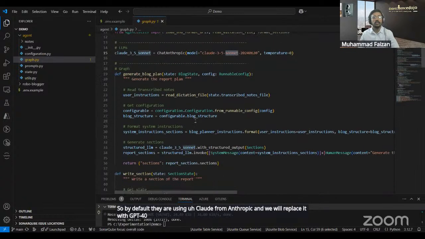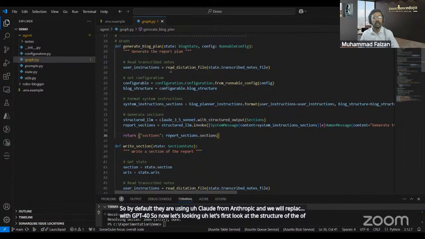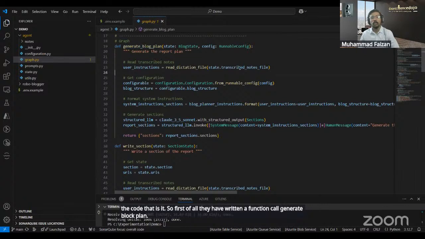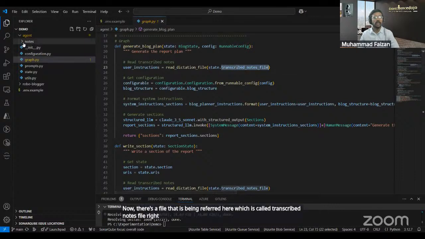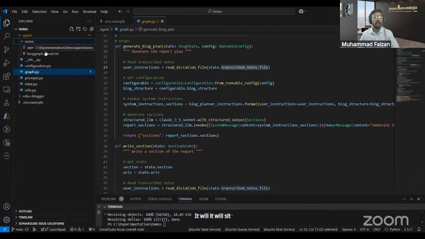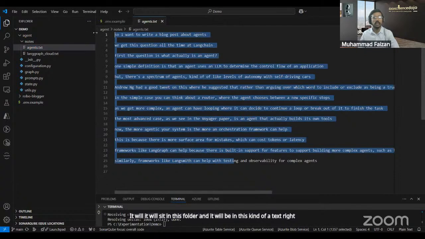So now let's first look at the structure of the code that is here. First of all, they have written a function called generate blog plan. Now there's a file being referred to here, called transcribe notes file, right? Whenever I speak something, it will sit in this folder in this kind of text, right? So there is some text already here.